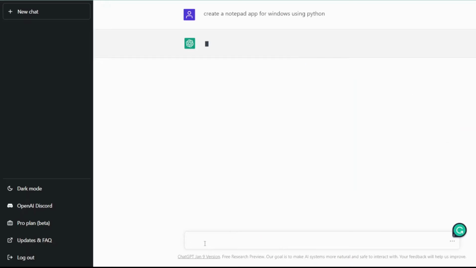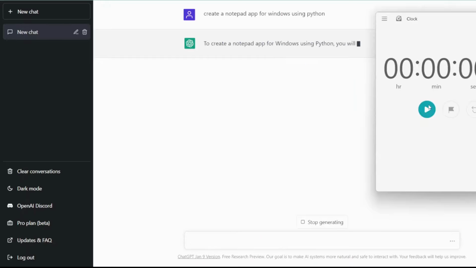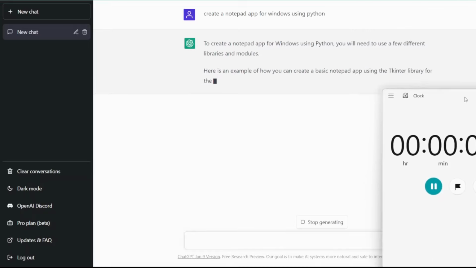And I also want to start the timer, so that I know how much time it is going to take to create a Notepad app window using Python.